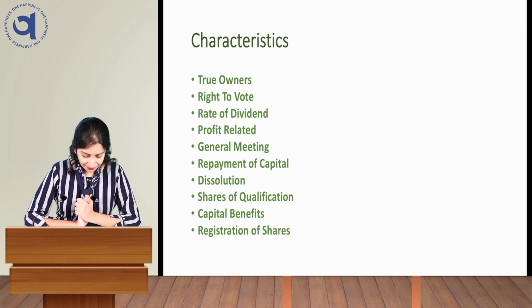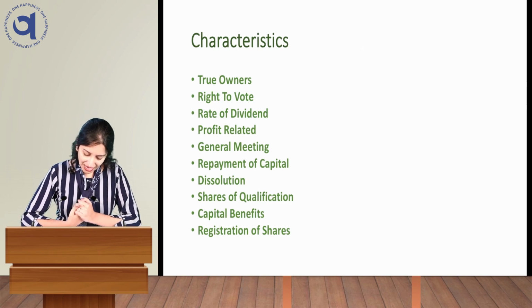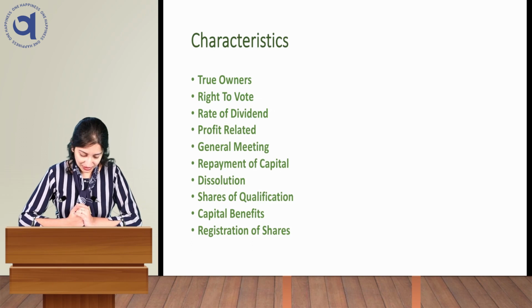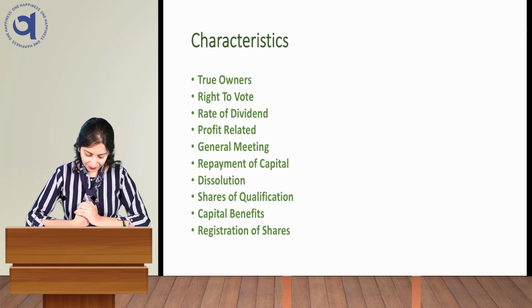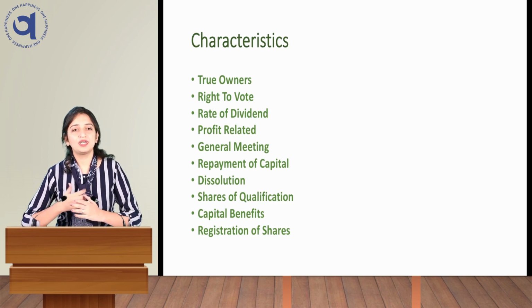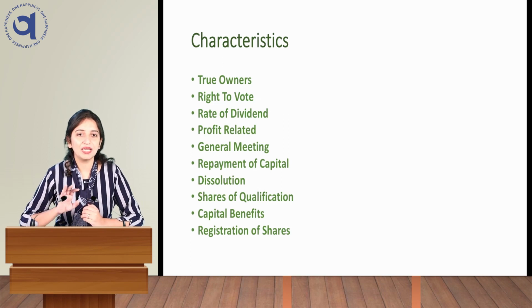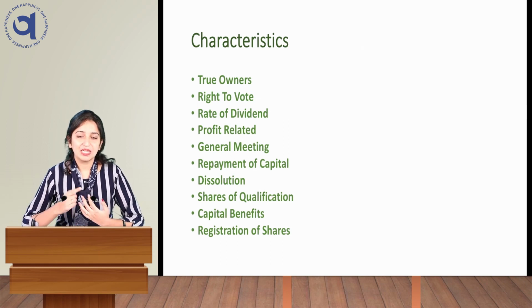Next one is general meeting. These type of shareholders are called the true owners of the company. So they have the right to attend general meeting as well as vote and elect the directors. Next one is repayment of capital. These type of shareholders don't get the repayment of their capital during the existence of the company. When the company dissolves and goes to liquidation, at that time only repayment of capital is made to these shareholders, and that too after the repayment of debt and preference shares. If surplus is there, then only these shareholders will get the repayment of their capital.